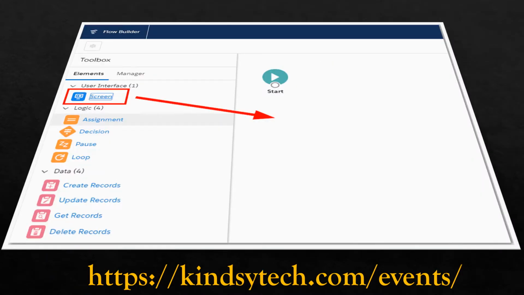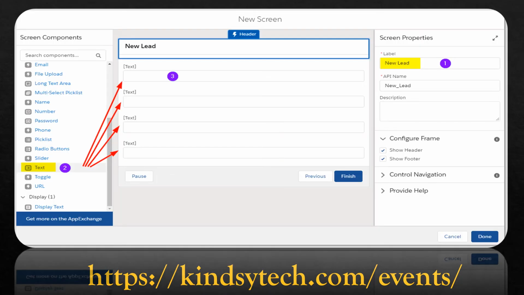Now that we're looking at this canvas, we're going to go to the palette on the left side under Elements. You want to start with a screen, so we're going to drag this screen to the space on the right of the canvas, as the arrow shows. So we're going to give our label for the screen as New Lead, as you can see on the upper right side, which is step number 1.